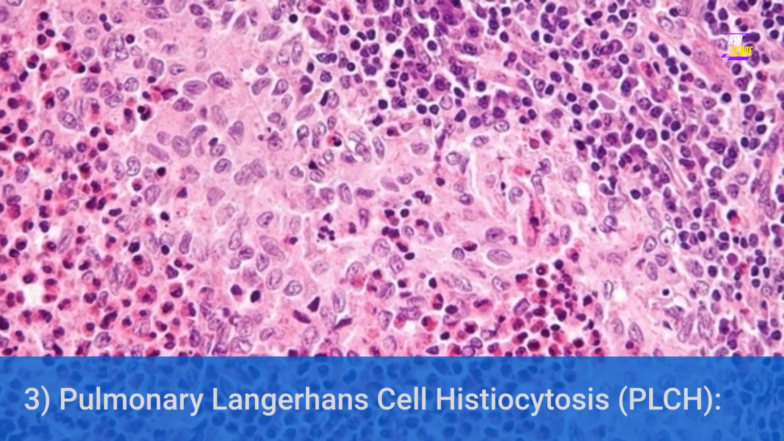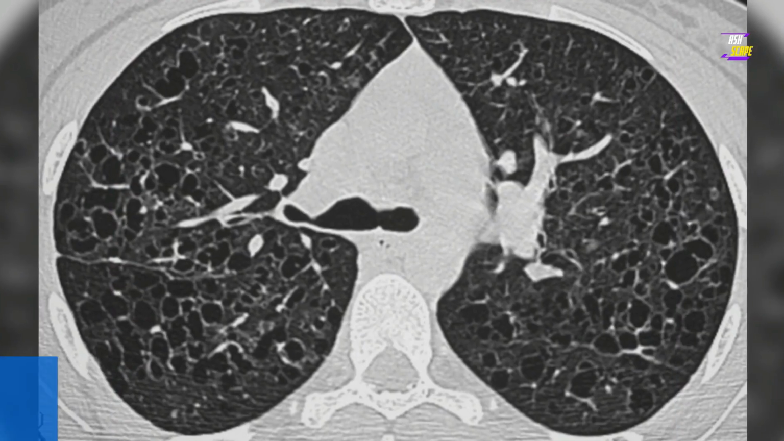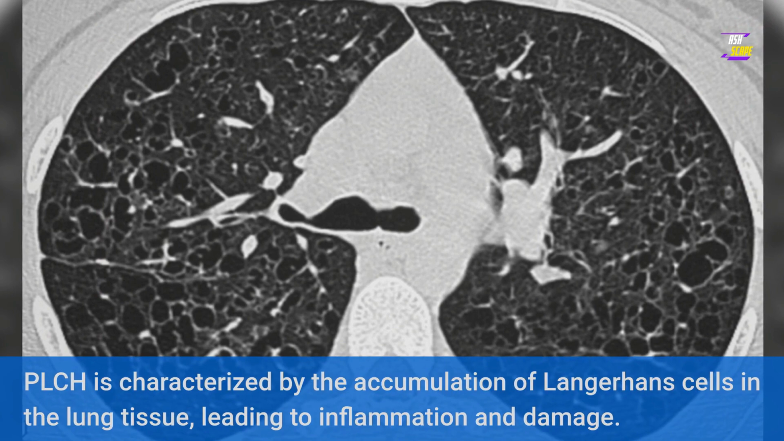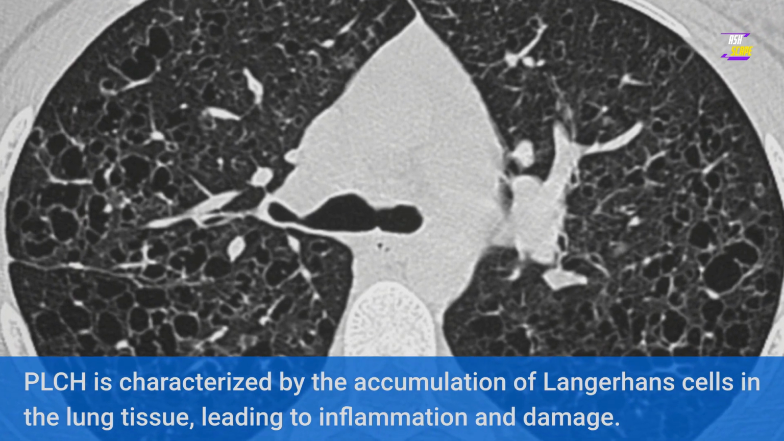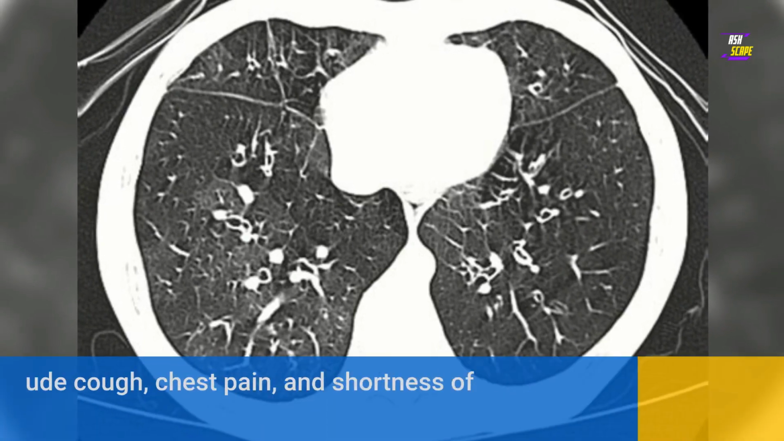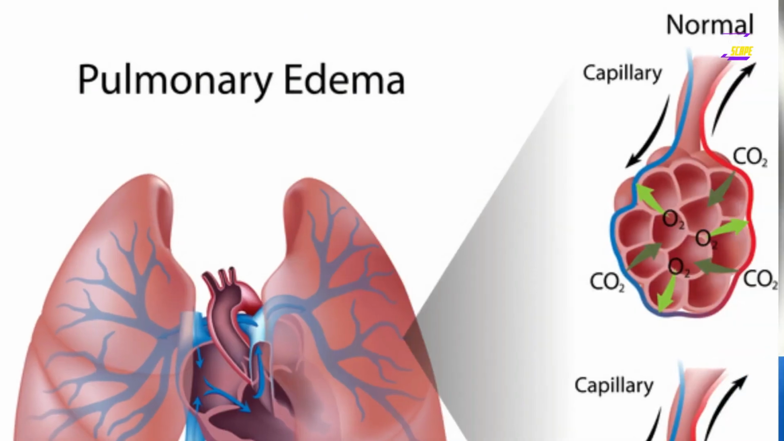3. Pulmonary Langerhans cell histiocytosis, PLCH. PLCH is characterized by the accumulation of Langerhans cells in the lung tissue, leading to inflammation and damage. Common symptoms include cough, chest pain, and shortness of breath.